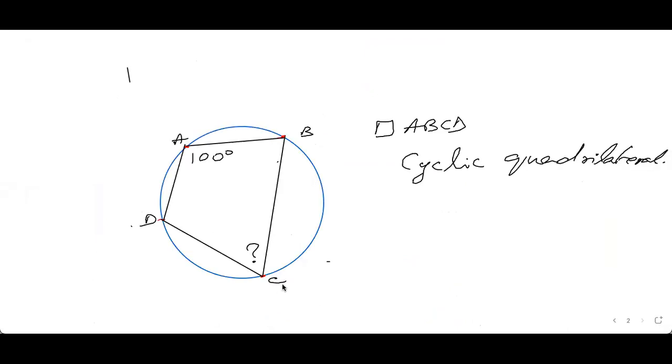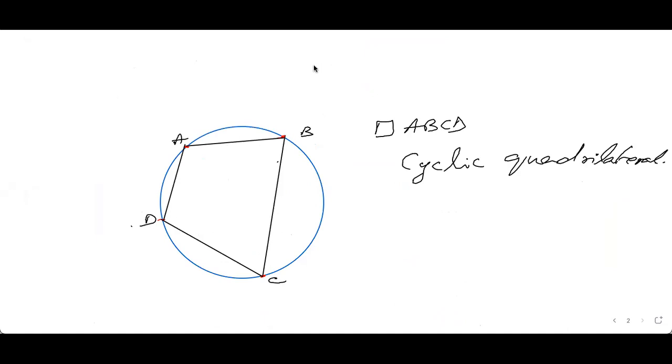Because we already have a cyclic quadrilateral drawn for us, I'm going to use the same thing. Very slowly, let's understand what is being said. If you have the textbook with you, read the corollary: an exterior angle of a cyclic quadrilateral. So we need to have an exterior angle.